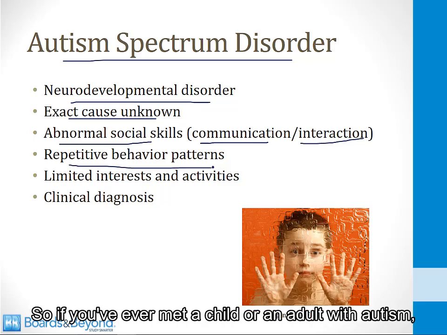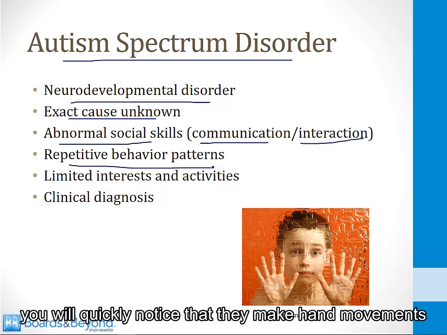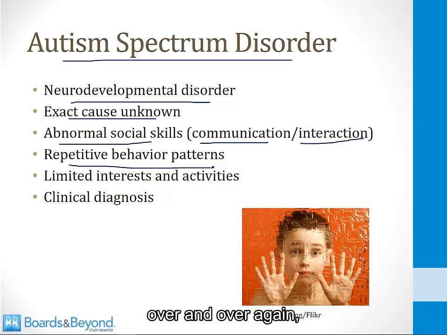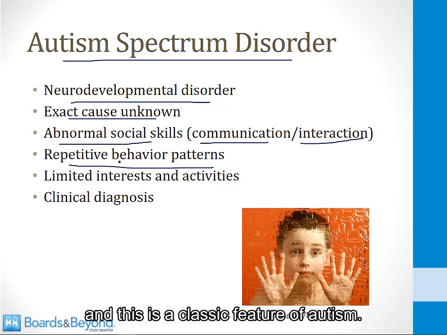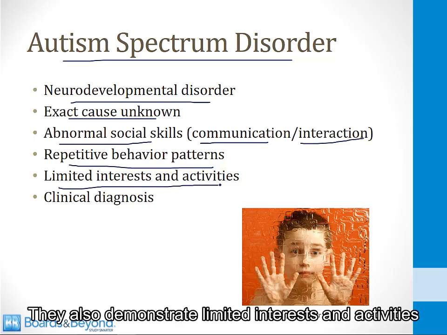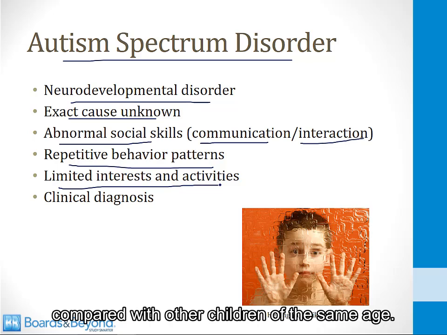So if you've ever met a child or an adult with autism, you will quickly notice that they make hand movements over and over again, or they repeat words over and over again. These are repetitive patterns, and this is a classic feature of autism. They also demonstrate limited interests and activities compared with other children of the same age.